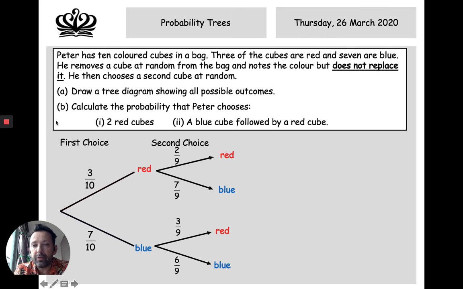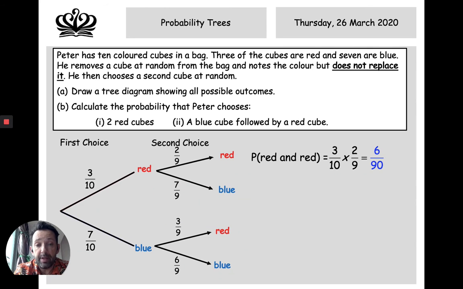So then we're asked, calculate the probability that Peter chooses 2 red cubes. Well, that's this one and this one. So it's going to be 3 over 10 times 2 over 9, which is 6 over 90. Let's go through them all. Probability of a red, then a blue: 3 on 10 times 7 on 9, which is 21 over 90.